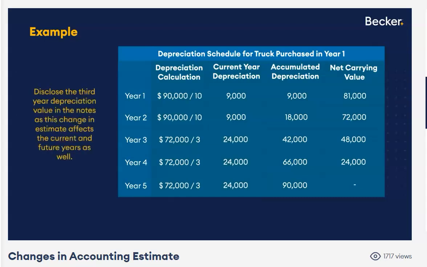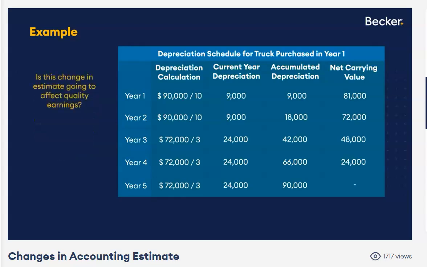Would this be disclosed in the notes? Yeah, because not only does this change in estimate affect the current year, it's affecting future years as well. Now, I want you to notice something. Is this change in estimate going to affect my quality earnings such that it's being more conservative or aggressive? Anytime you change an estimate in a way that increases the expense and reduces the net income, that would be a conservative change in estimate.